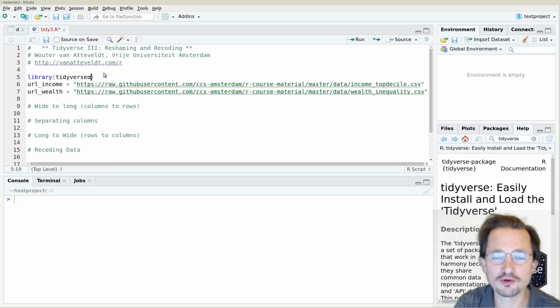Welcome to the third tutorial on Tidyverse, where I will talk about reshaping and recoding your data.